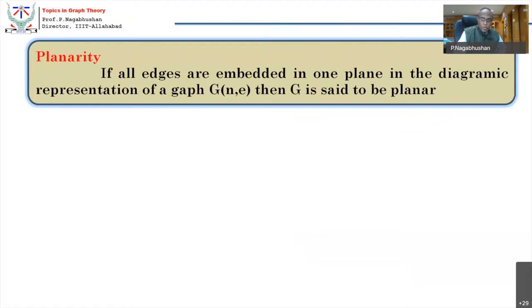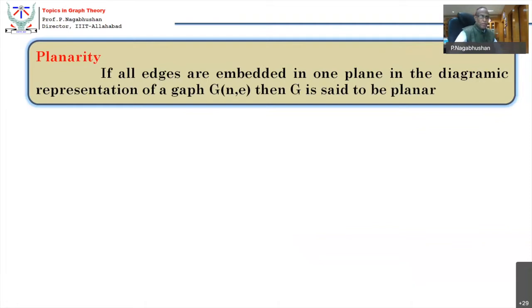When you draw this picture, if you can draw the picture in such a way that all edges are planar, or in other words, are in one plane, or they do not overlap. In other words, if the edges are drawn in such a way that they do not overlap, then such a representation is called planar representation of the graph, and such a graph is said to be a planar graph.